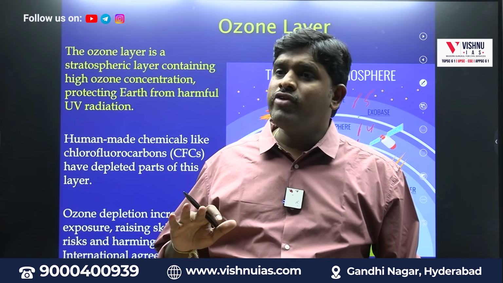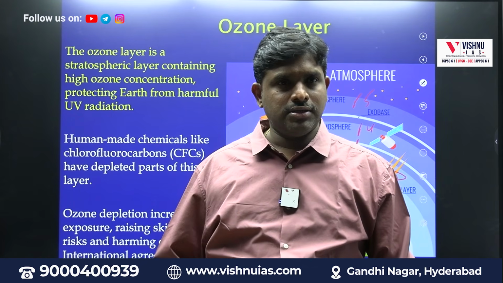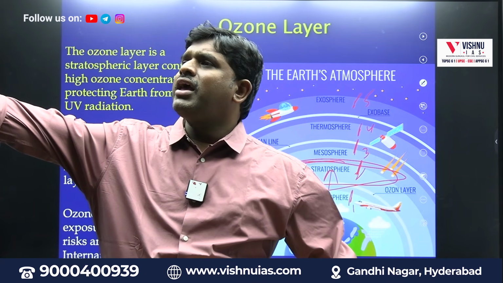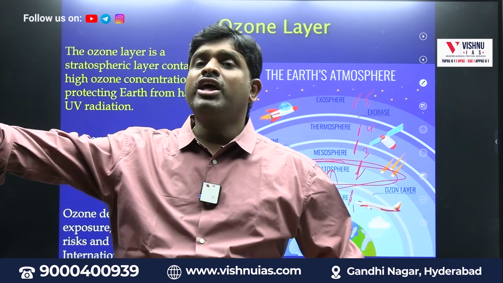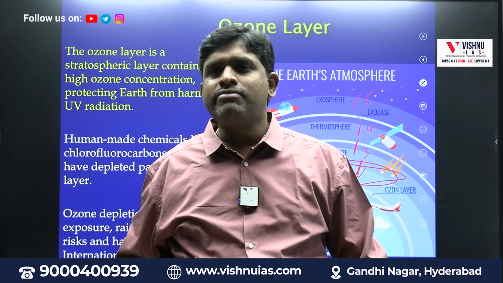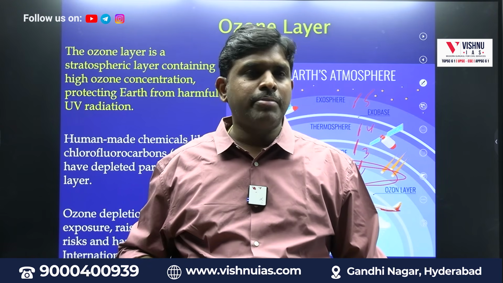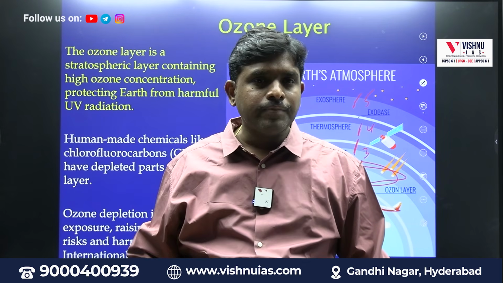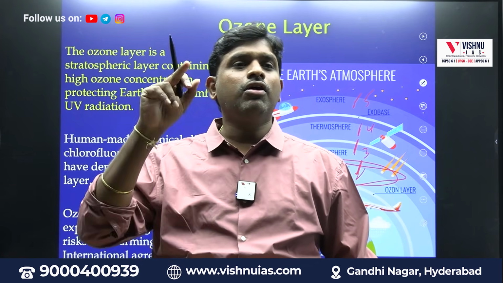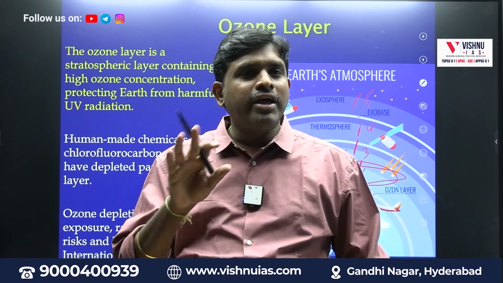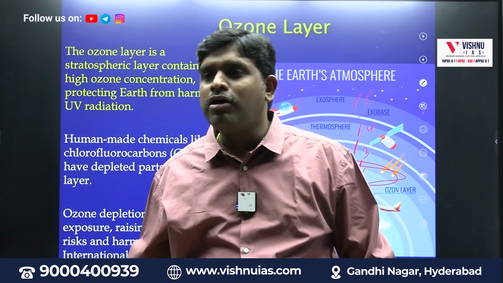It will stop the UV rays from reaching the Earth. UV rays are very dangerous. When we are directly exposed to UV rays, we will suffer with leukemia, cancer, and tumors will develop. Genetical abnormalities and chromosomal aberrations will happen. The person will suffer with genetical diseases if UV rays fall on us directly. Thanks to the ozone layer sitting in the stratosphere. So this ozone layer is not allowing the UV rays to fall down.